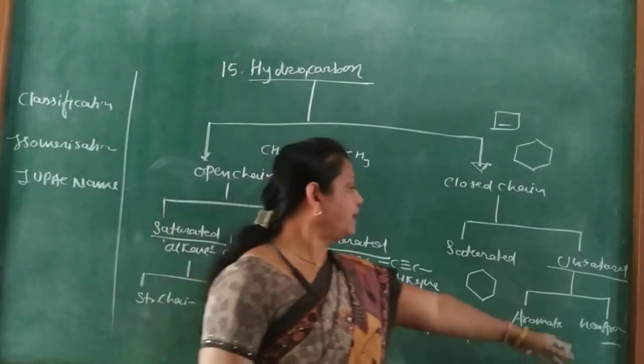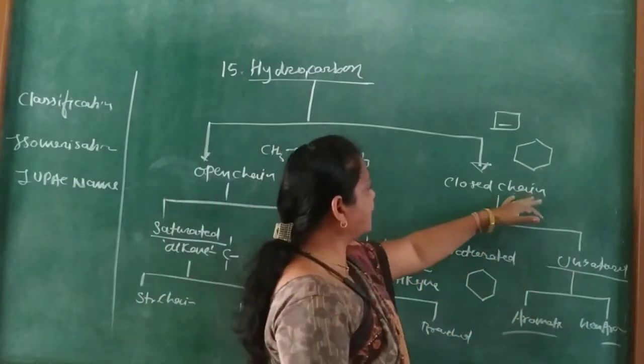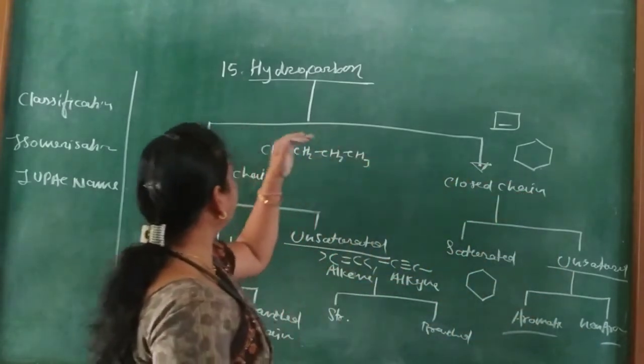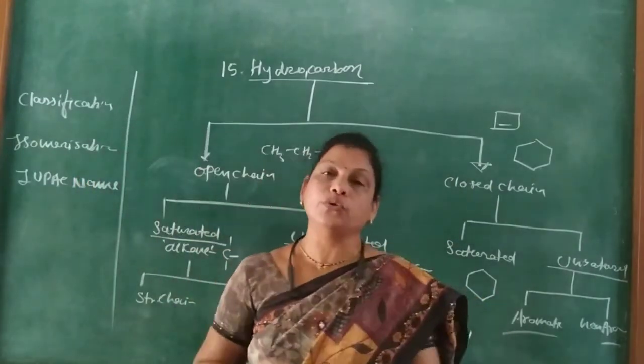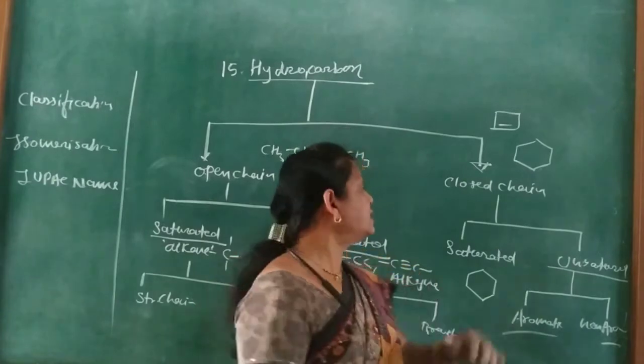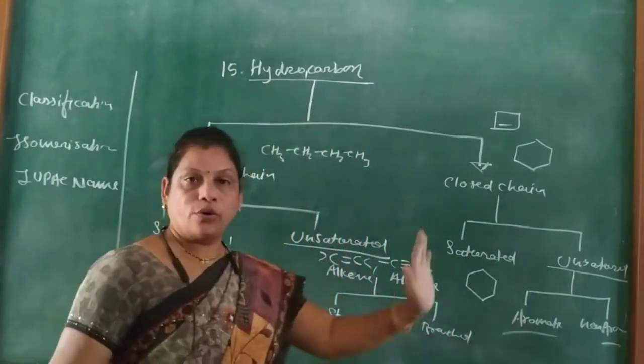Non-aromatic ones have a cyclic structure but properties just like aliphatic compounds, and aromatic ones have unusual properties. This is the classification of hydrocarbon.